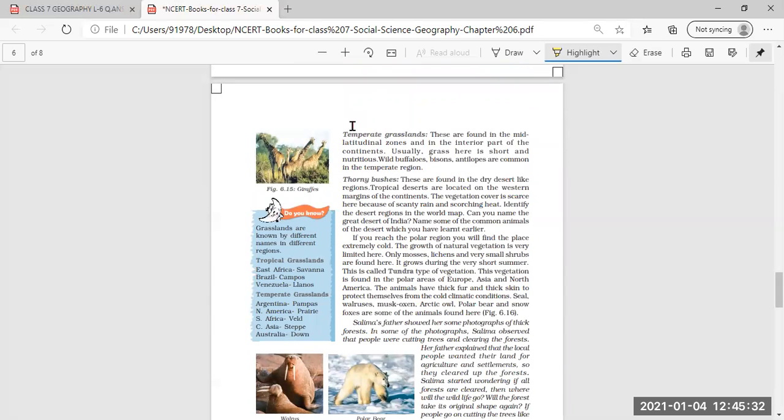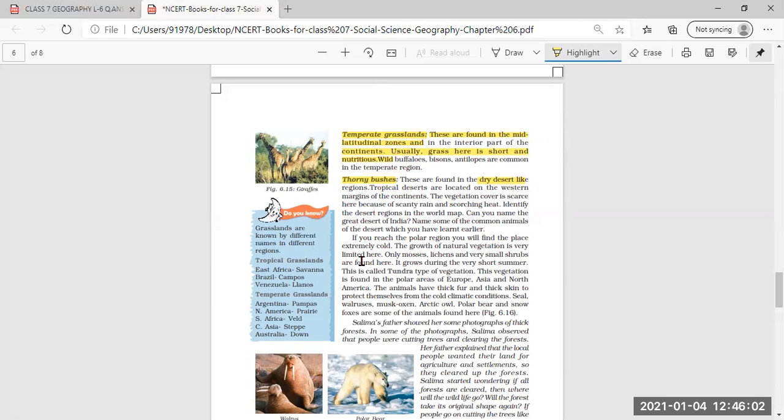Further, we have read about temperate grasslands, and they are found in the mid latitudinal zone and in the interior part of the continent. Wild buffaloes, bisons, antelopes are commonly found in this temperate grassland. Then further we have read about thorny bushes. They are found in dry deserts where there is less rainfall, and these tropical deserts are located on the western margins of the continents.